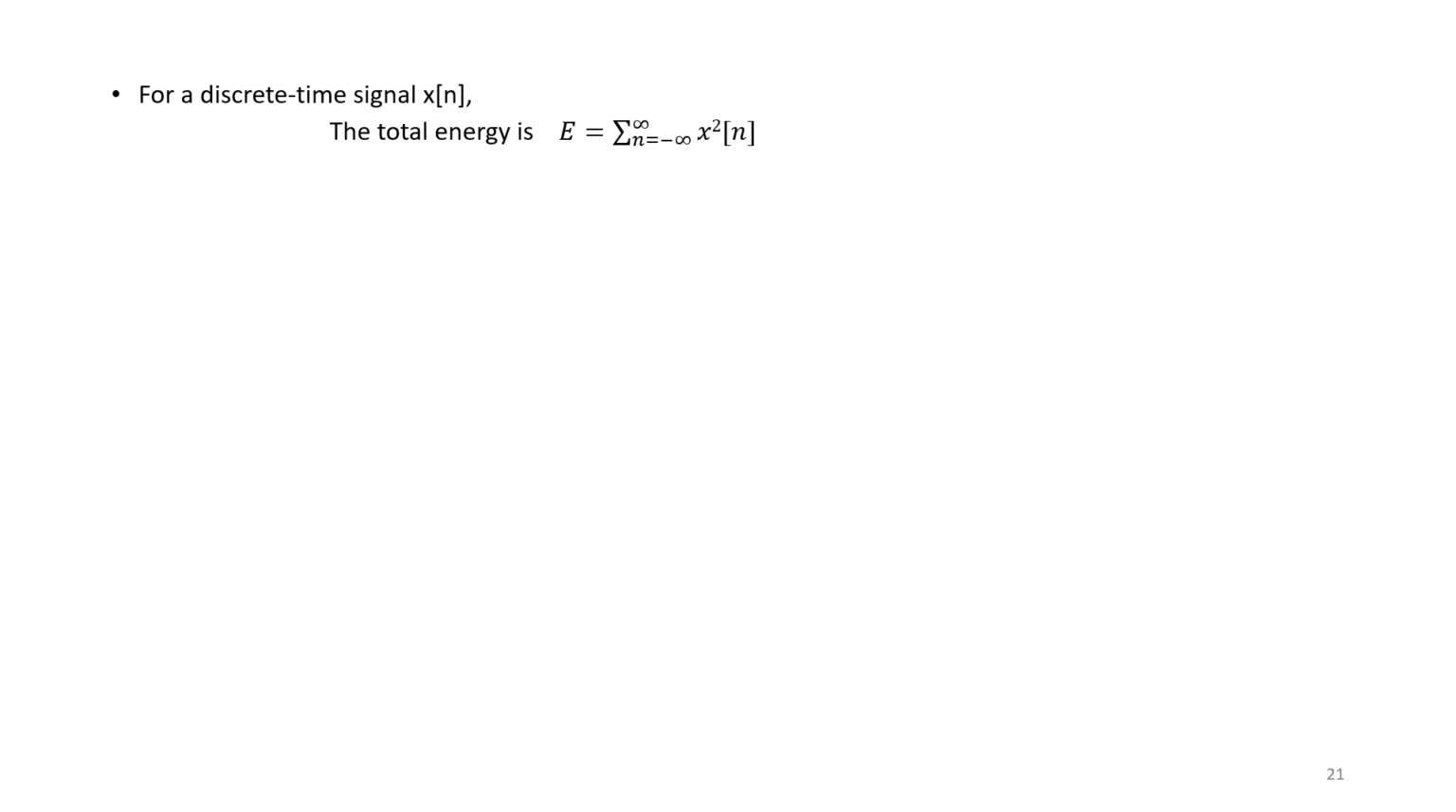So for a discrete-time signal, in the same way, the integration will be replaced by the summation symbol. The samples we are going to take are from minus infinity to infinity. So x squared n, meaning our discretized signal exists from minus infinity to infinity, and we are going to take out the power at every sample, and that will give you the total energy.